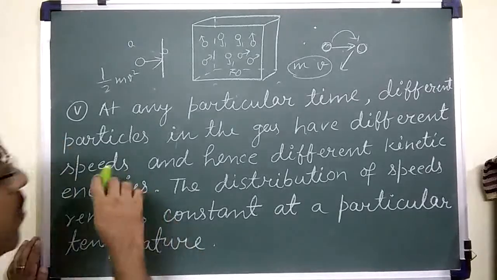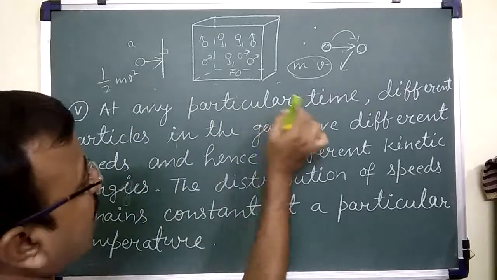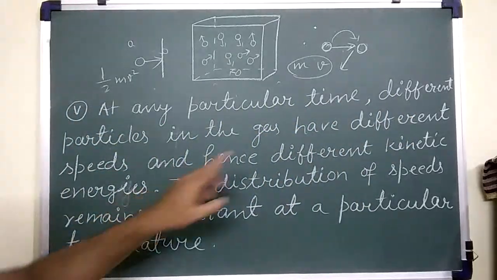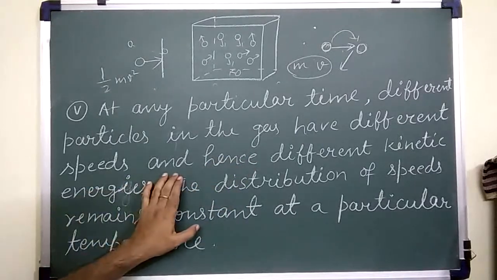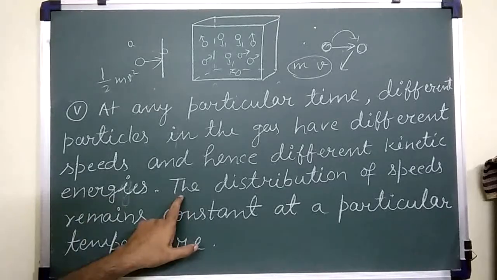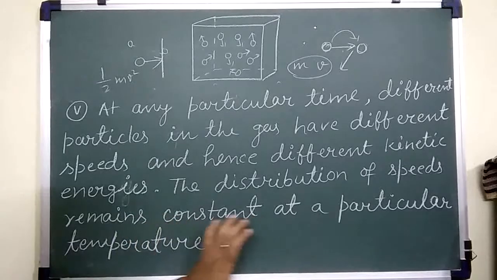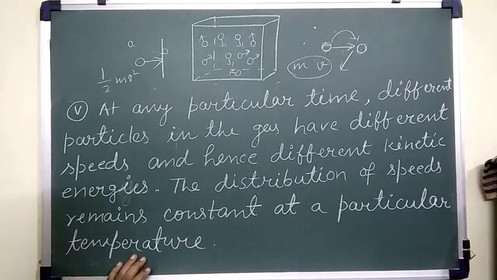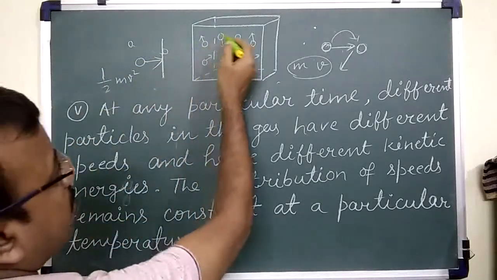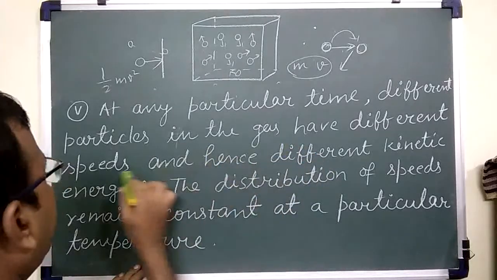Now here you see the fifth point. The fifth assumption says that at any particular time, different particles in the gas have different speeds and hence different kinetic energy. Now this is the second part: the distribution of speeds remains constant at a particular temperature. Here, at a particular time, the molecules have different speeds.